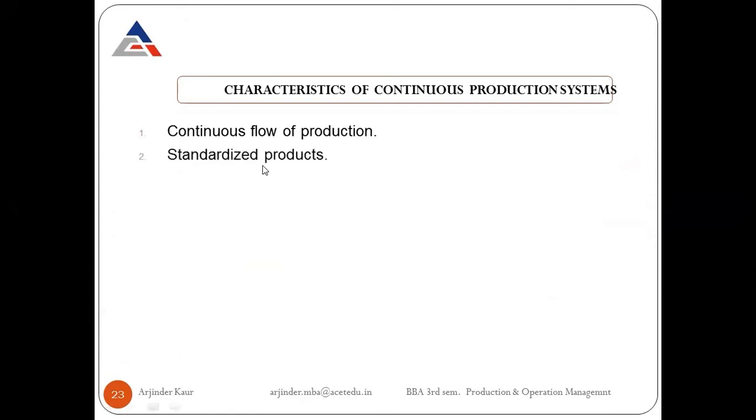The products are standardized. These types of production systems are applicable only where we need to produce only one type of product, because in this type of production system, we just cannot offer a variety of products. Standardized means similar. So the products are homogeneous, identical in size and shape. They are produced as per the quality standard.